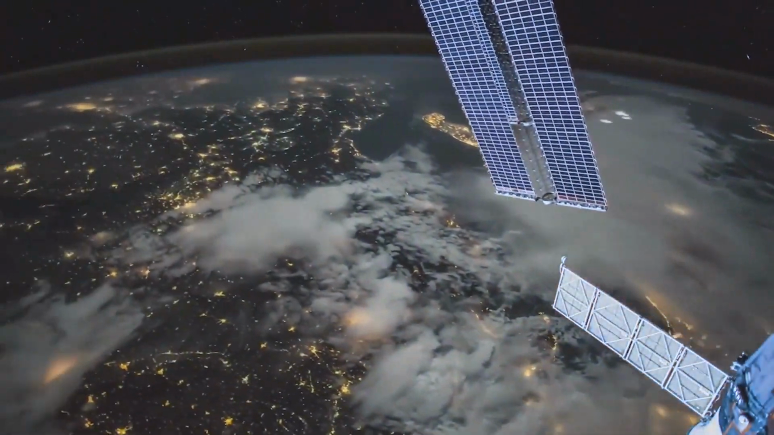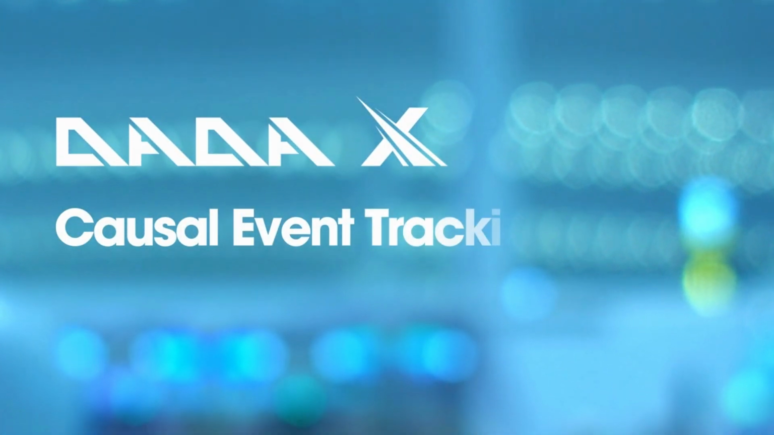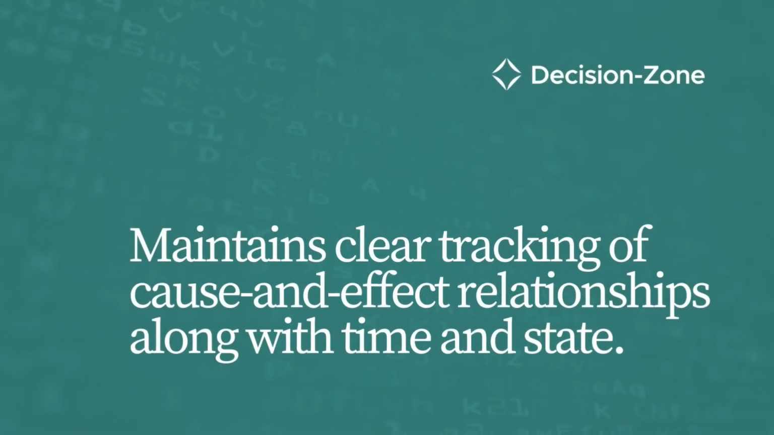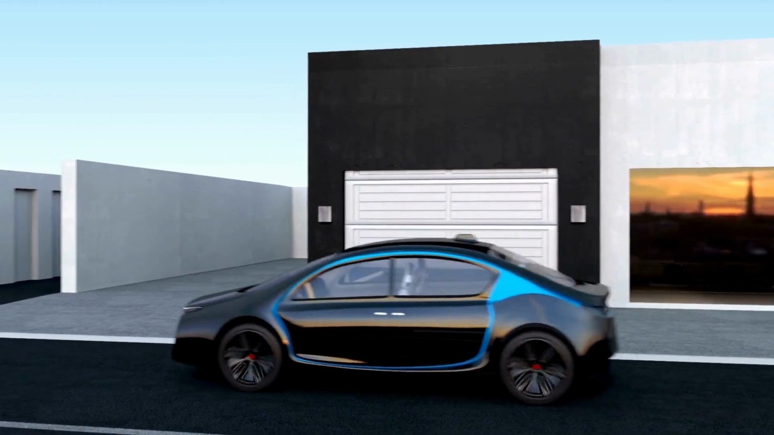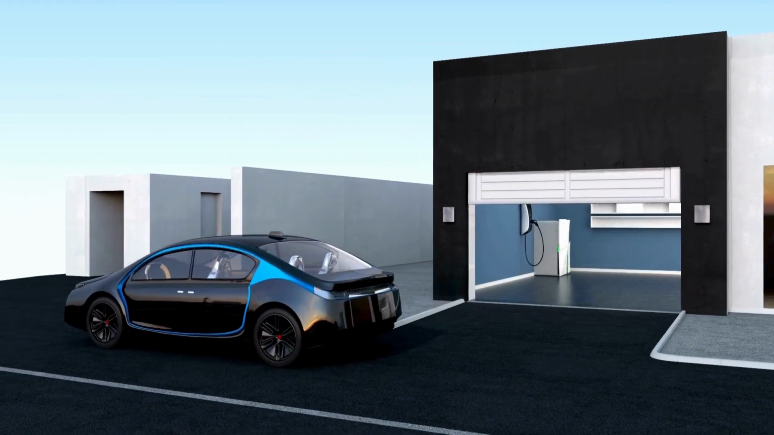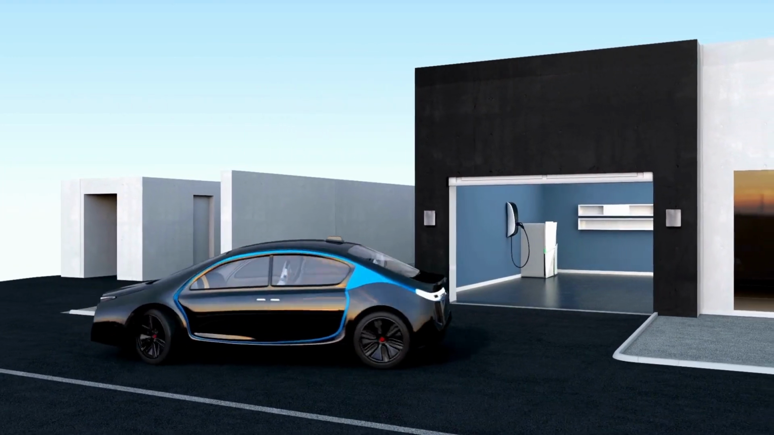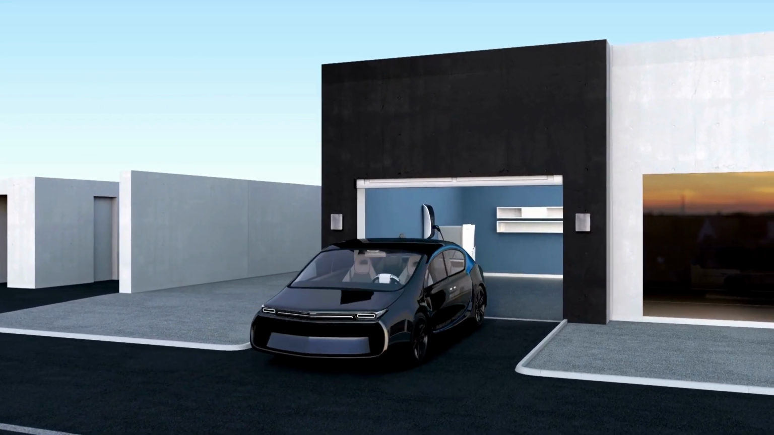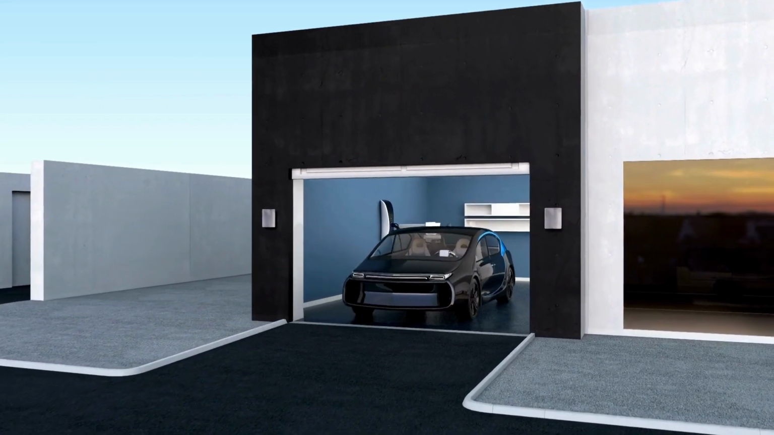DADA X's unique ability to track causality sets it apart from approaches that infer causality. Rather than discovering causal relationships, causal tracking is about operationalizing them, taking predefined causal relationships as modeled in concurrent state machines and using them to drive real-time decision-making and control.